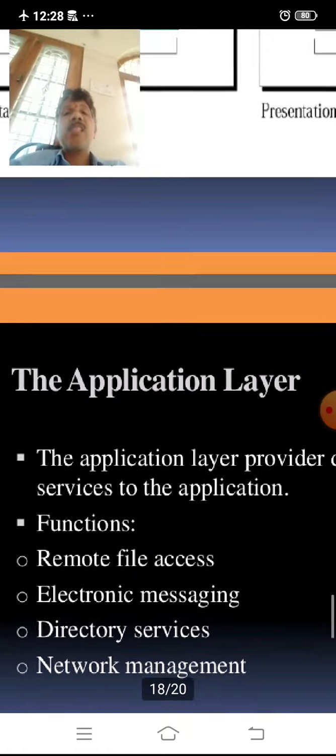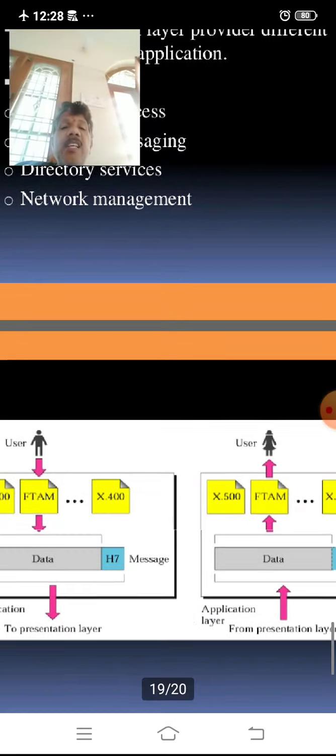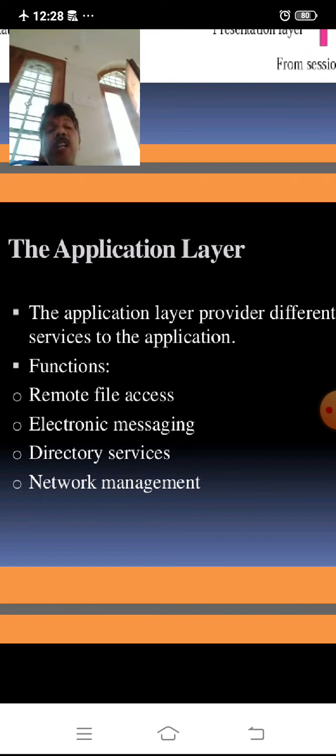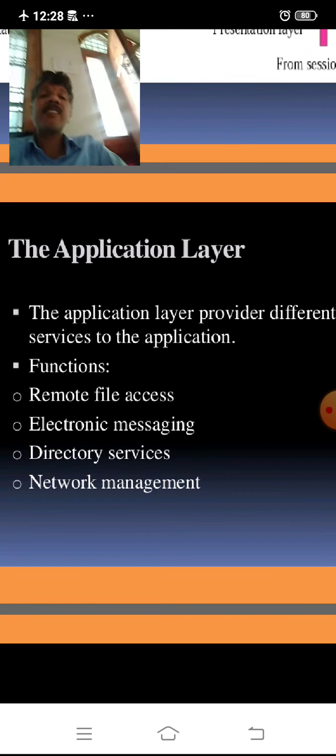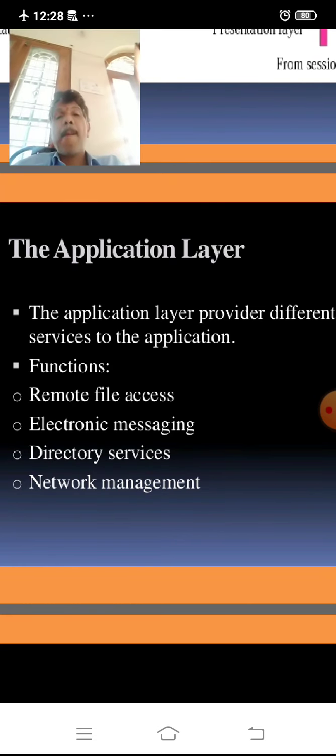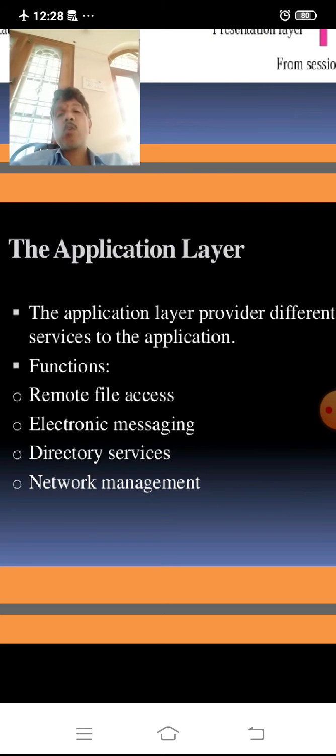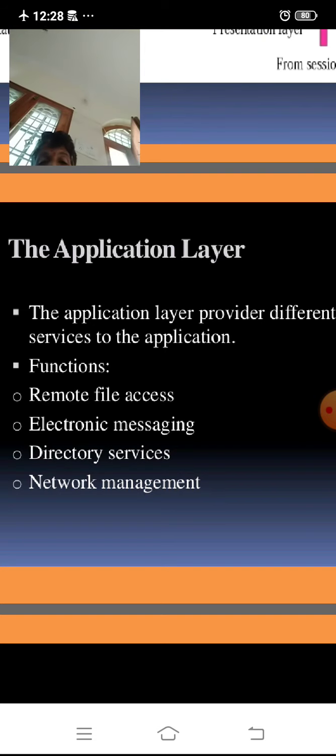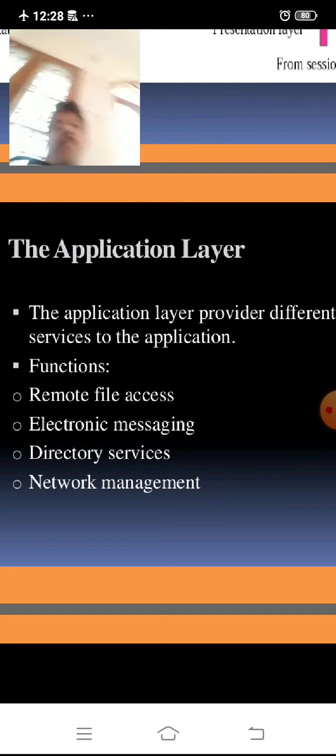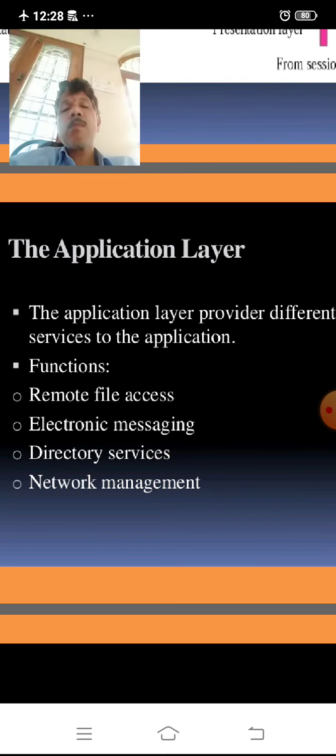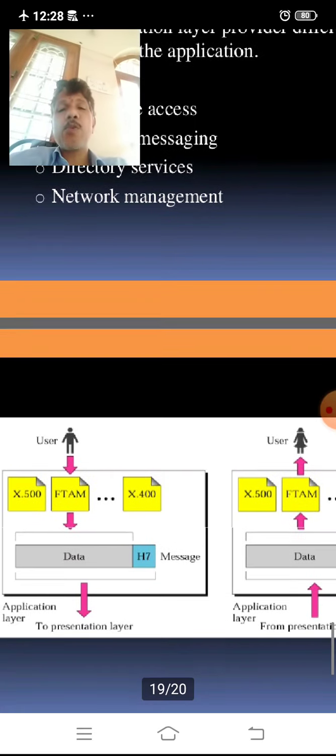One more is there, that is finally the application layer. This application layer provides different services to the application, and application layer functions are remote file access, electronic messaging, delivery services, network management. These are the four functions performed by the application layer to transmit data from one node to another node, one host to another host.